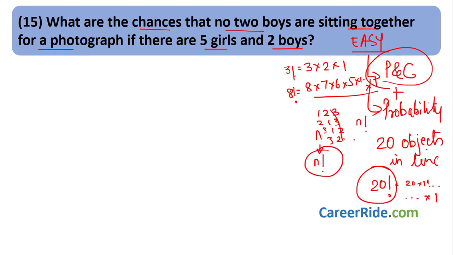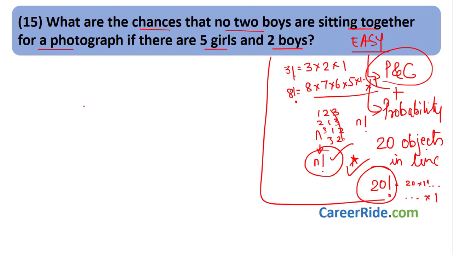So if there are 3 people, you can arrange them in 3 factorial ways. If there are n people, you can arrange them in n factorial ways. Just remember this. This would be useful in permutation and combination also, but just remember this small trick over here and let us see how to solve using this trick.